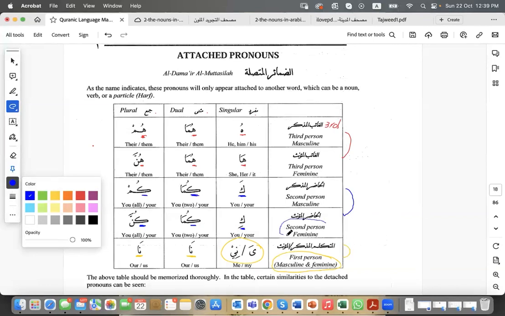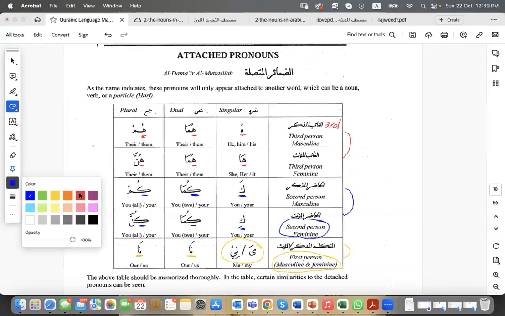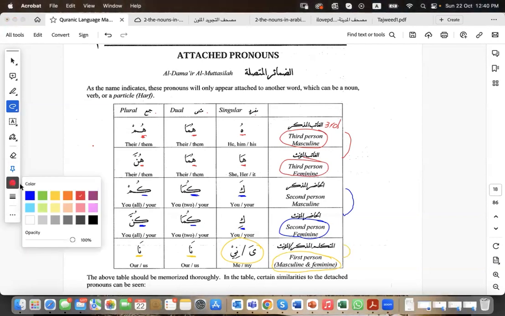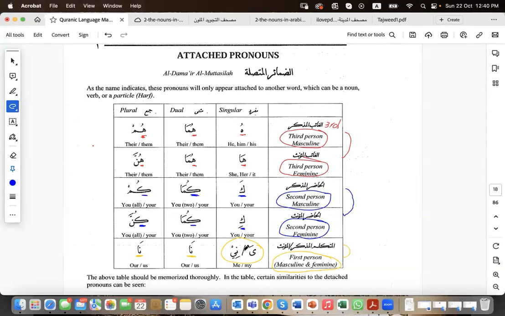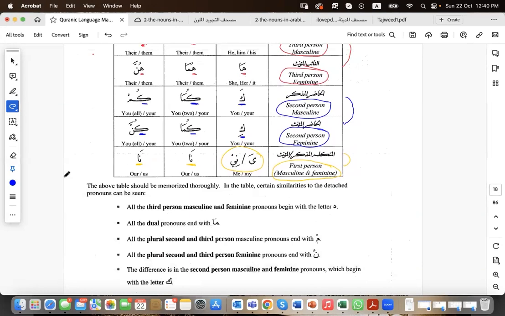So again, try to help yourself to remember those things by those tricks that we've been talking about. So again, the third person all the time starts with a ha. The second person all the time starts with a ka. And the first person, we have only two of them, either a ya or a na, noon with a fatha. This is explained to us here. So the above table should be memorized thoroughly.